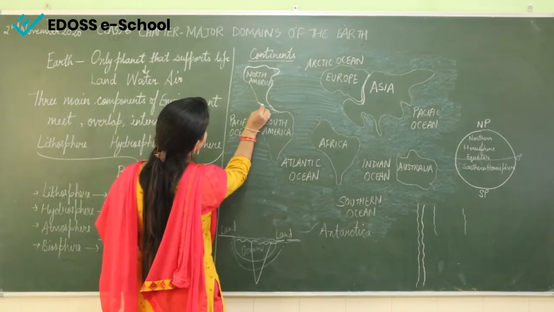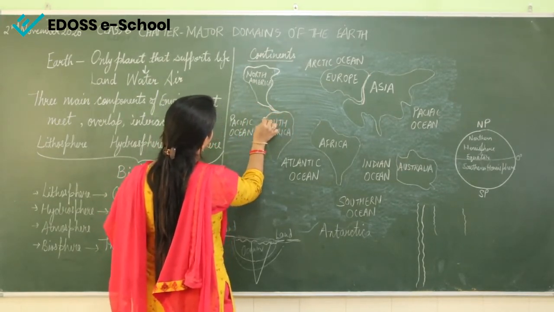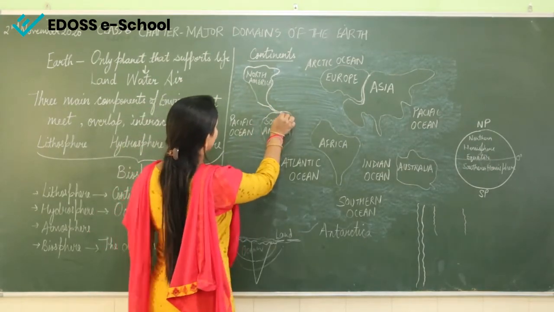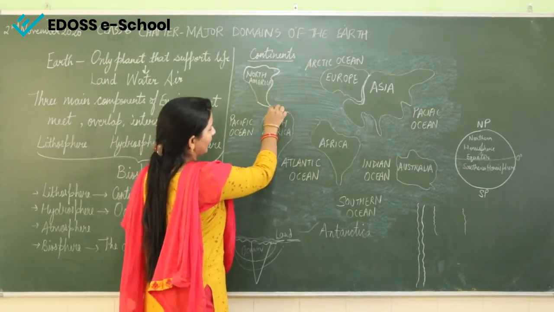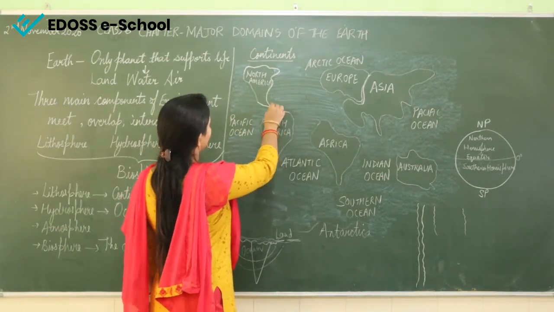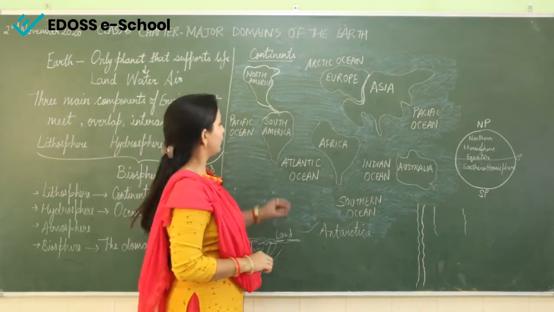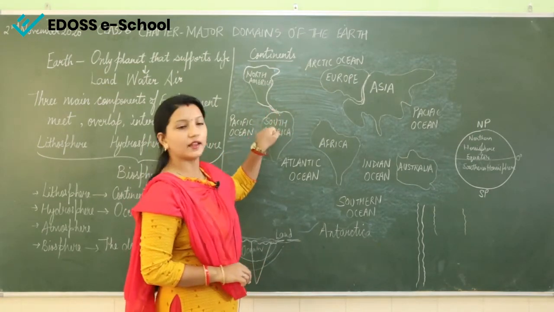And here you can see it is connected with South America. In all other sides we can see water, and here it is connecting with South America. So this connection of land, you can see very steep connection of land, this is known as isthmus. When two land masses are connected, right, this is known as isthmus.